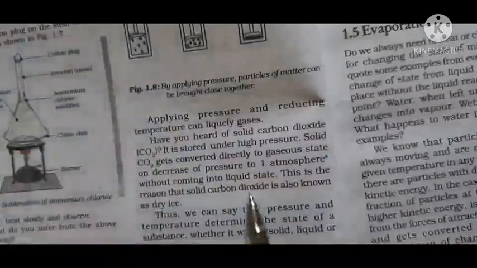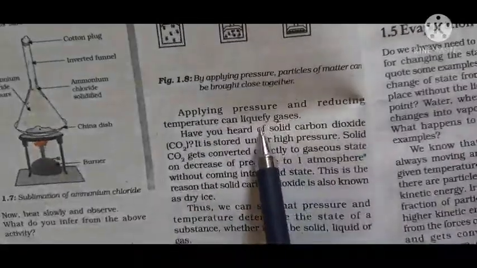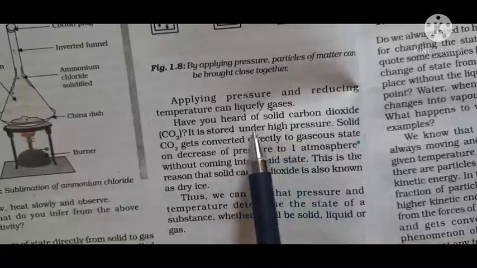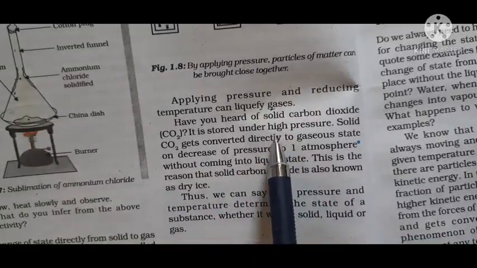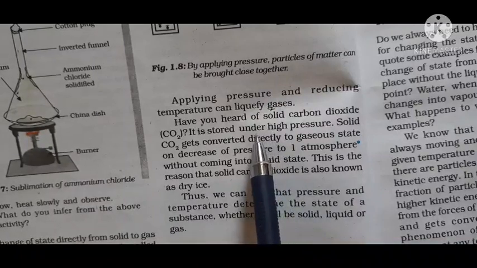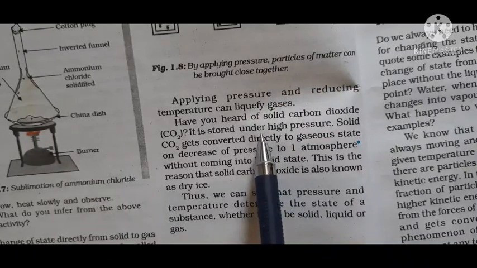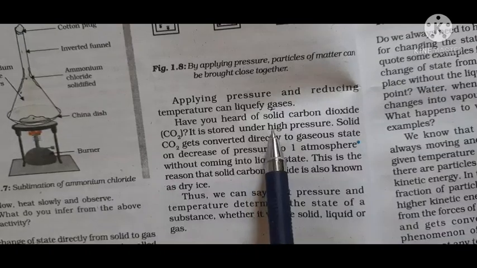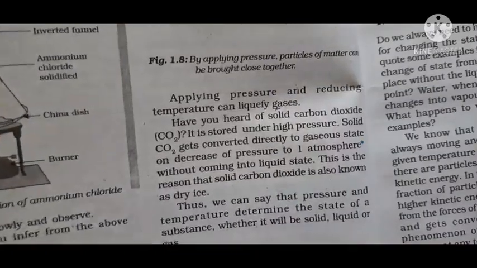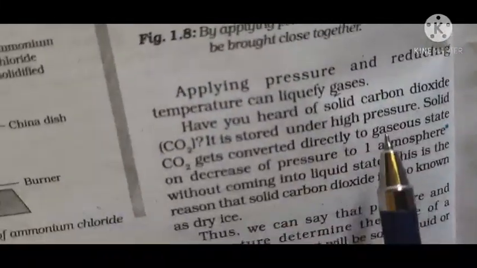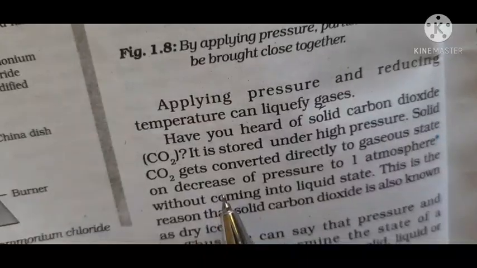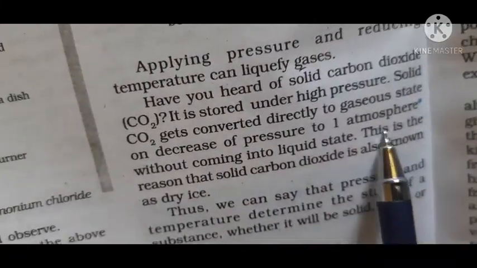They can be changed into liquid on applying pressure and on reducing temperature. I hope you have heard about solid carbon dioxide. Actually, carbon dioxide is a gas. So solid carbon dioxide is stored under high pressure. That carbon dioxide gas, high pressure is applied and it changes into solid carbon dioxide. Understood? See here, it is stored under high pressure. Solid carbon dioxide gets converted directly to gaseous state on decrease of pressure to 1 atmosphere.